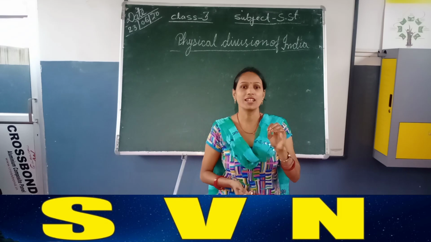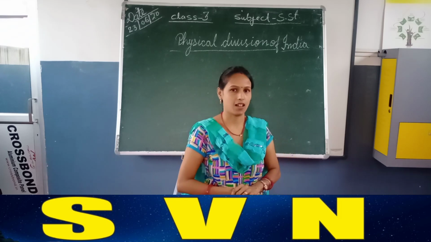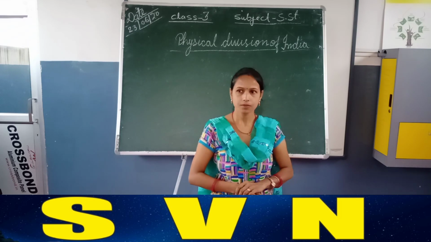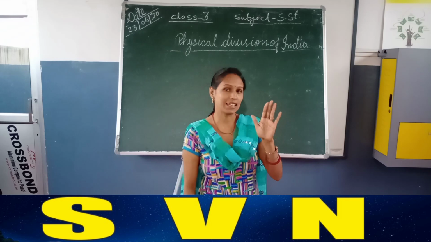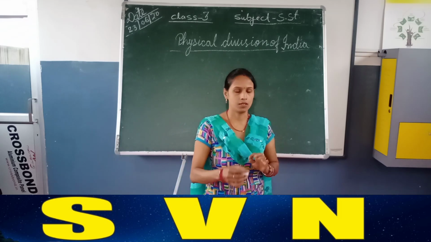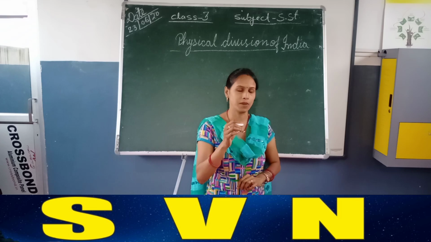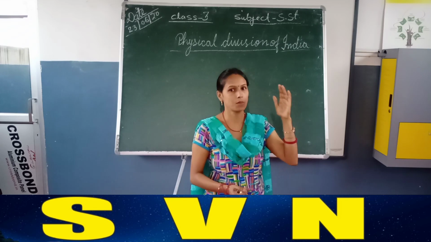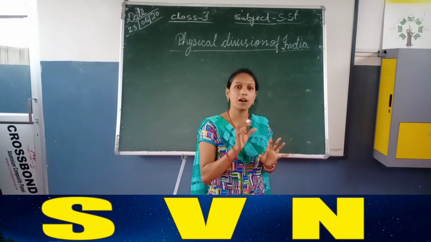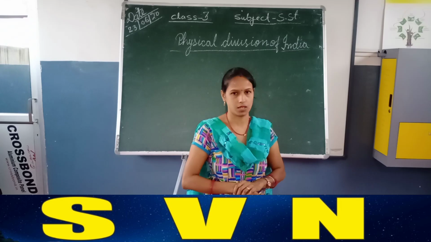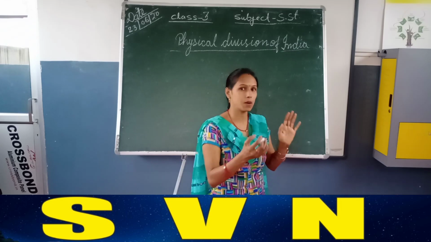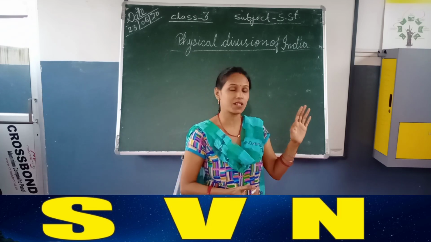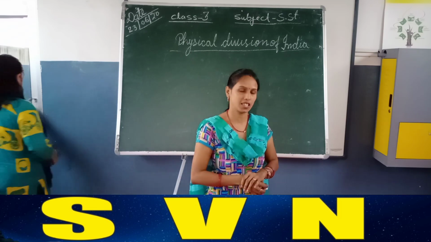India is situated in the northern part of Asia. Where is it situated? In the northern part of Asia. The mainland of India stretches from Kashmir to Kanyakumari, from north to south, covering 3,200 kilometers. And it stretches from west to east, from Gujarat to Arunachal Pradesh, covering 3,000 kilometers.